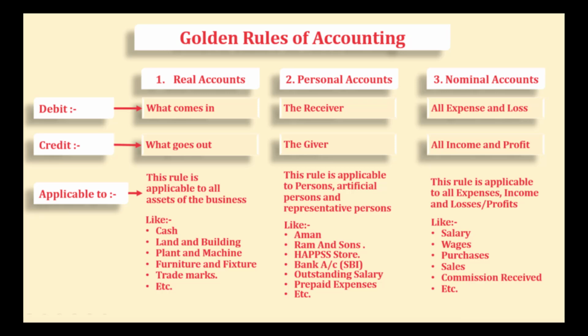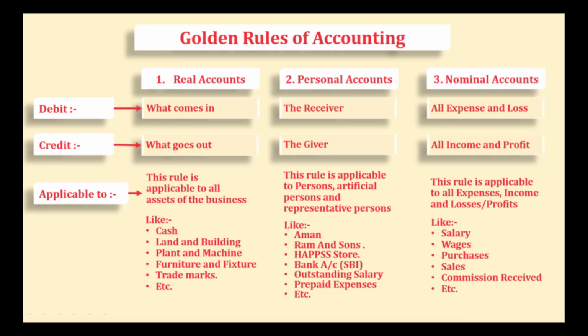Alright, to understand the golden rules of accounting, we must first understand the types of accounts. The account classification applies to all the types of GLs. In other words, every account will fall in one of the three broad classifications as shown: real, personal, or nominal. A real account is a GL account relating to assets and liabilities other than people accounts. These are accounts that do not close at the end of the year and are carried forward. The examples could be GLs related to cash and fixed assets.